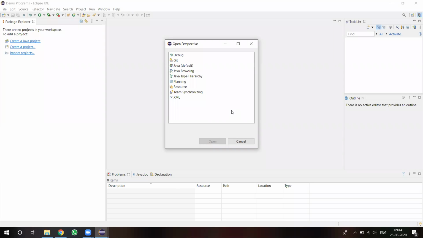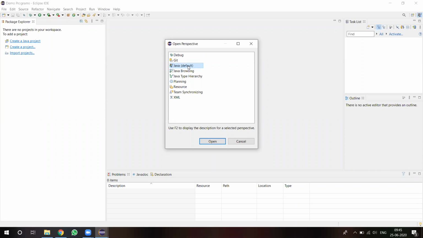Debug, Git, Java, Java browsing, Java type, planning, resource, team, synchronization, and XML. Like this, these are the different types of preferences available. What is the difference? Preferences means which type of projects this Eclipse environment needs to perform, so we have to select that particular preference. For example, if you have selected Java as your preference.